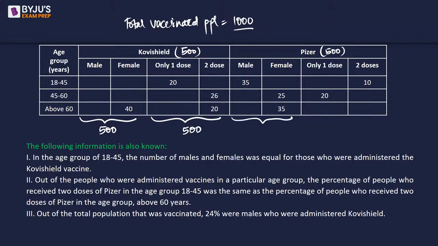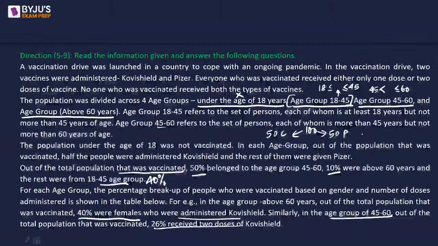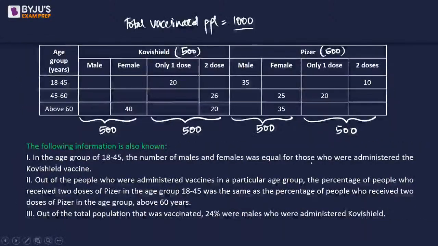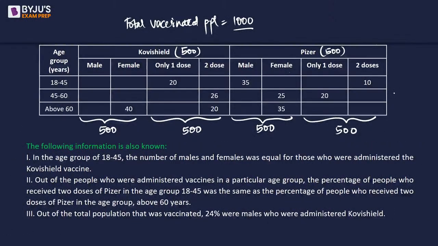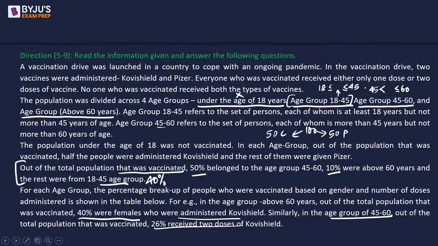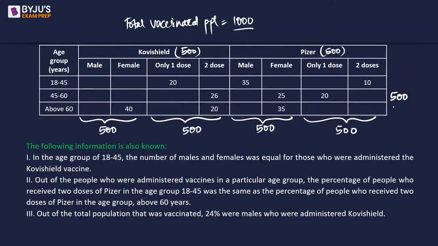Similarly for Pfizer also, they will be either male or female and they will be given 1 dose or 2 doses. Right? Also, we know that 50% belong to the age group of 45 to 60. So 1000 people were there, 50% belong to 45 to 60. So the total number of people we will have is going to be 500 for this. 10% were over 60 years old. So this is going to be 100. And obviously the remaining 400 is supposed to be here. Okay.